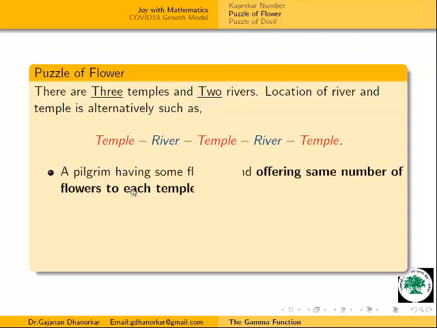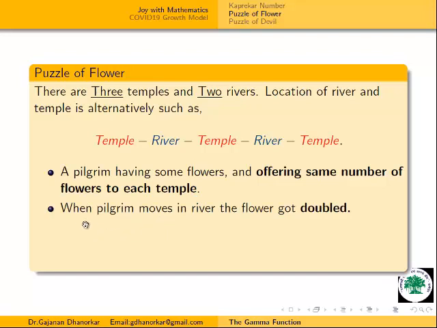Now the condition is that a pilgrim having some flowers is offering the same number of flowers to each temple. This is our first condition. Then the second condition: when the pilgrim passes a river to go to the next temple, the flowers get doubled. Whatever number of flowers he has, that gets doubled.